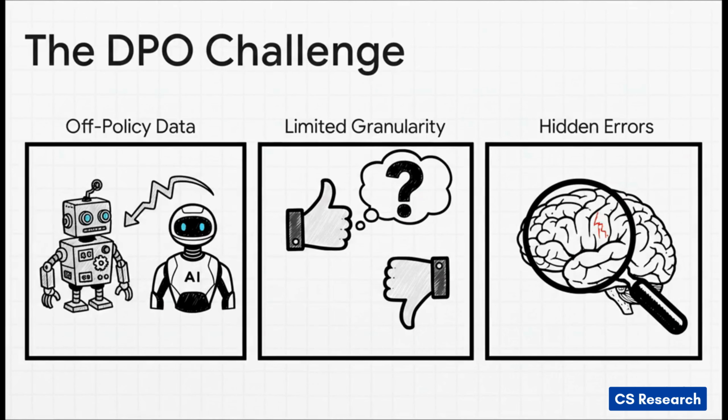But here's the thing. While DPO is pretty powerful, it has some major blind spots. First, the data is often off policy. Now, think of it like this. It's like trying to teach a new employee using feedback from someone who quit 6 months ago. The context is totally outdated, and it creates this mismatch. Second, a simple thumbs up or thumbs down just isn't very helpful. It doesn't tell the model why an answer was better, which means it completely fails to correct these subtle but really critical errors in reasoning or how it understands an image.